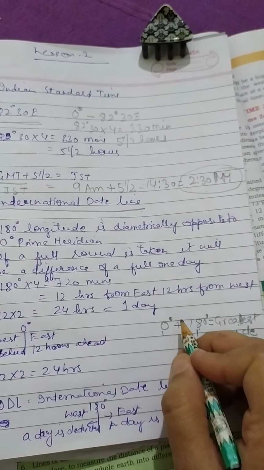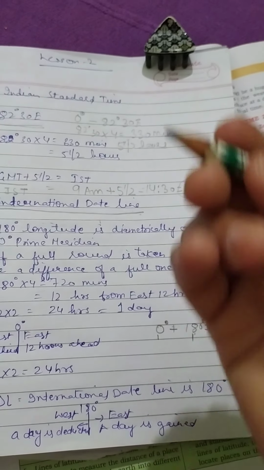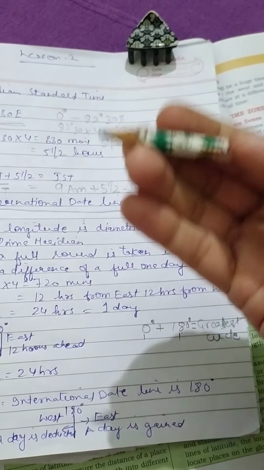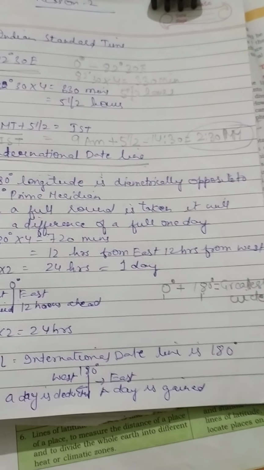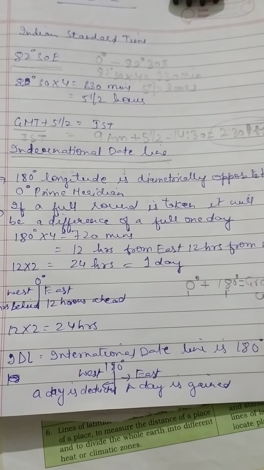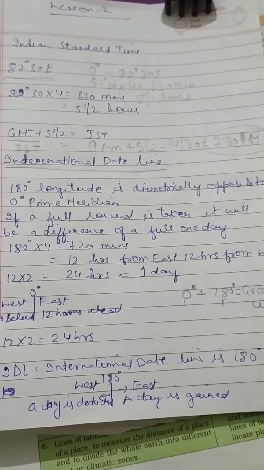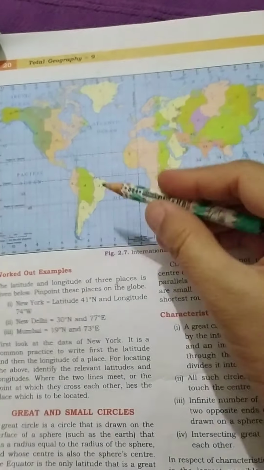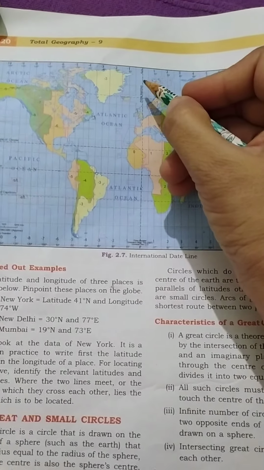These two form the greatest circle, but one half, the 0 degree, is for calculating time, and the other side, 180 degree, is used for calculating the date, not just of one place but of the whole world. We fix the date of the whole world according to this international date line. Now how do we do that? I am going to explain it to you. Just look at this figure, this diagram. This diagram will make all your concepts clear. So this is the prime meridian.